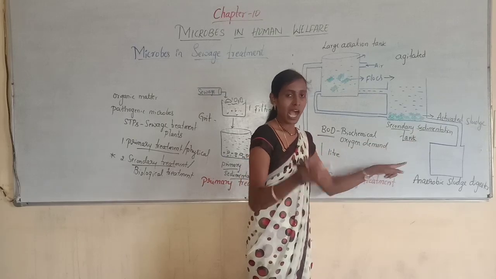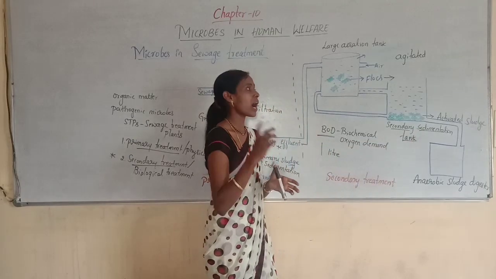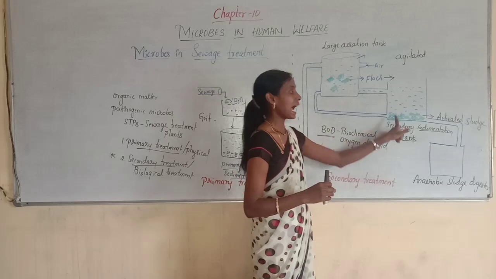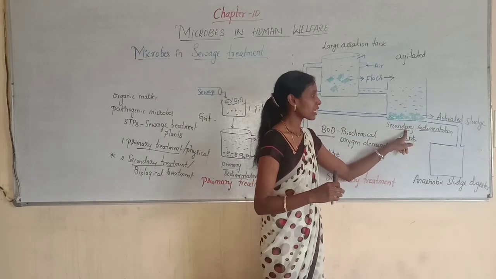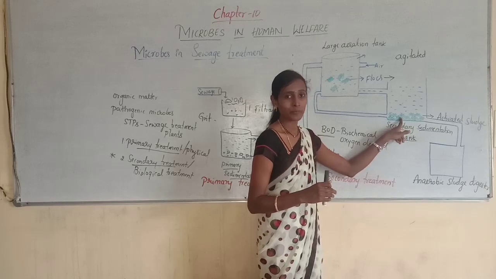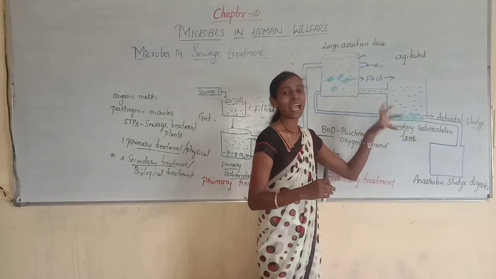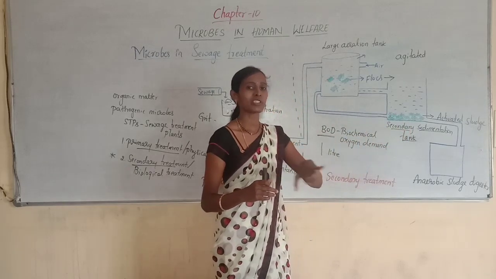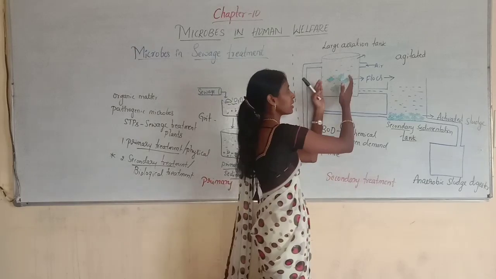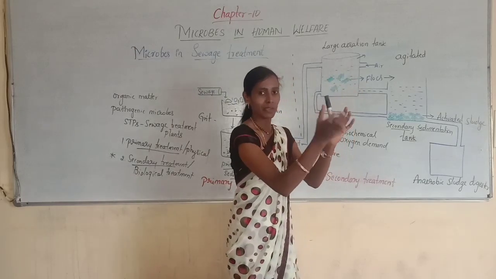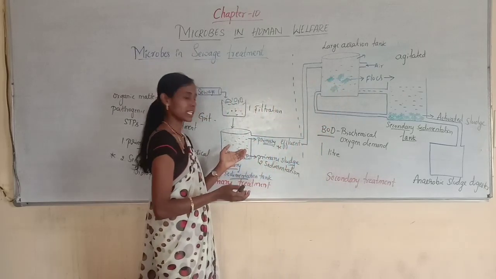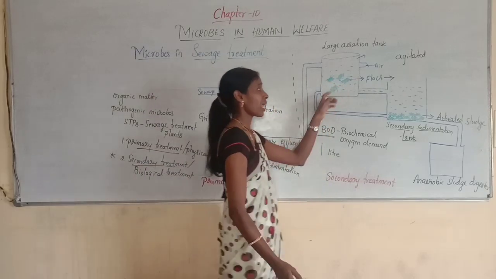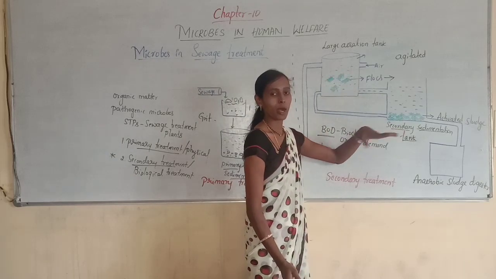After decreasing the BOD, now the effluent is passed into another sedimentation tank, which is a secondary sedimentation tank. So here also there should be a formation of sediment. Here in this tank, the bacterial flocks are allowed to form the sediment. The heavier particles here are nothing but the flocks only, because all the suspended particles are removed earlier, so the flocks are now allowed to form the sediment.